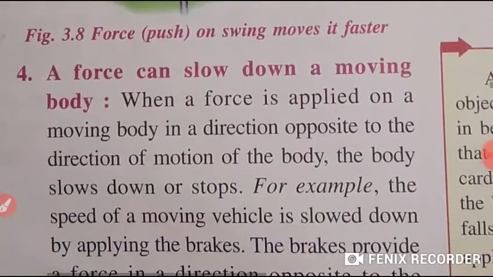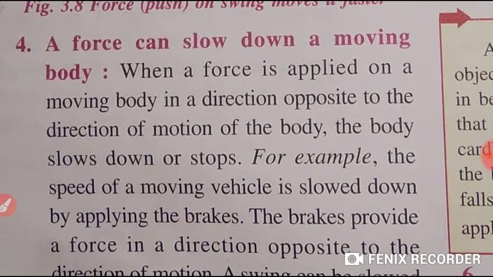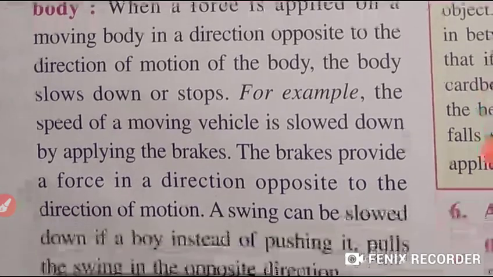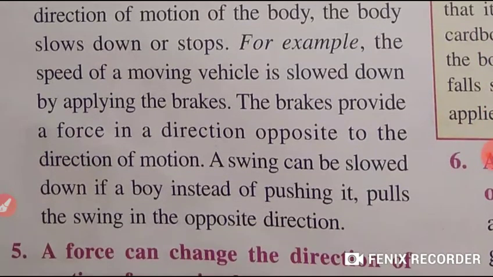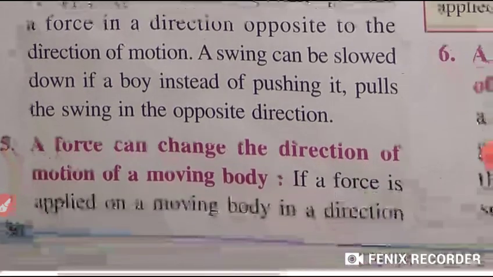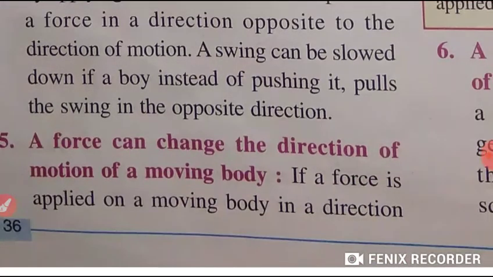Next, a force can slow down a moving body. Students, when a force is applied on a moving body in a direction opposite to the direction of the motion of the body, it slows down or it stops. For example, the speed of the moving vehicle is slowed down by applying brakes. Students, brakes provide the force in the direction opposite to the direction of motion. A swing can slow down if a boy, instead of pushing it, pulls the swing in the opposite direction.